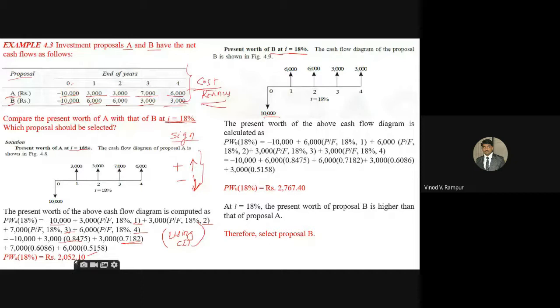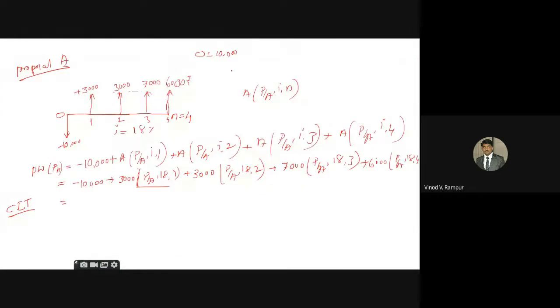10,000 is at the zero time period. First year 6, second year 6, third year 3, and fourth year 3. Now the present worth of the above cash flow diagram is calculated as minus 10,000 because it is a negative value, plus 6,000 into P by, oh sorry, here I made one mistake.